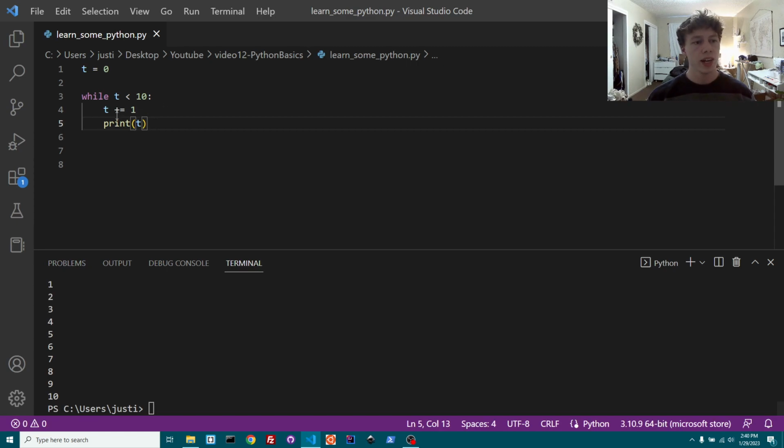So essentially it adds 1 to t, so when it runs the first time, it equals 0. Then it adds 1 to t, so now it equals 1, runs, now it equals 2, 3, 4, and so on, until it gets to become 10. And 10 is no longer less than 10, so it stops running and it doesn't run that. So that's how while loops work. Essentially, you could put anything in here and say, as long as this is true, do this. And so yeah, that's kind of cool.